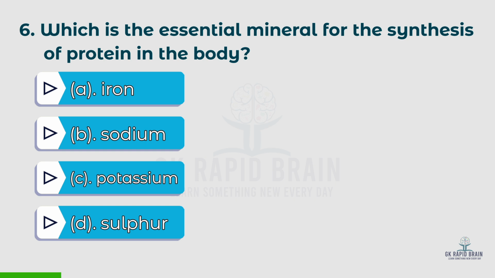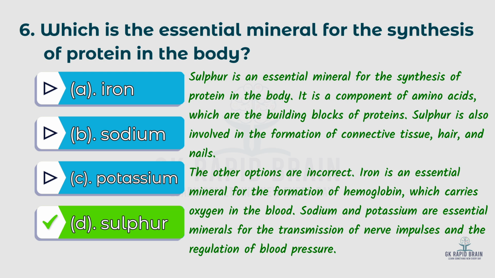Sixth question. Which is the essential mineral for the synthesis of protein in the body? Options: A. Iron, B. Sodium, C. Potassium, D. Sulfur. The right answer is D. Sulfur. Sulfur is an essential mineral for the synthesis of protein in the body. It is a component of amino acids, which are the building blocks of proteins. Sulfur is also involved in the formation of connective tissue, hair and nails.